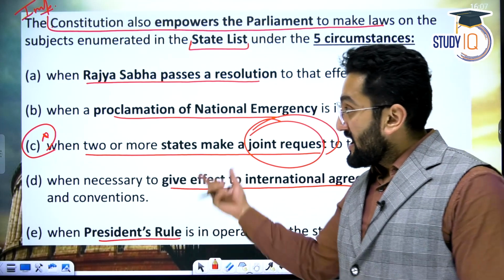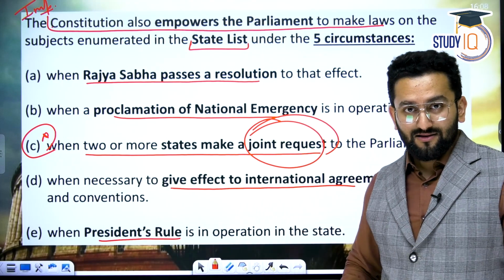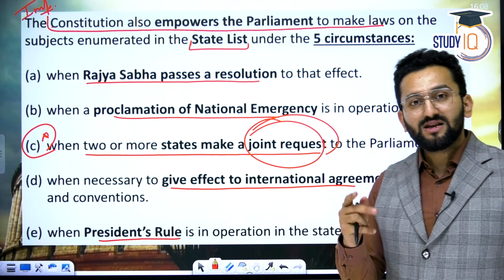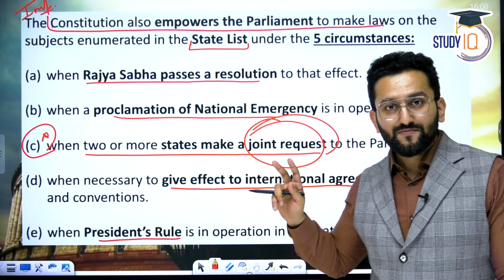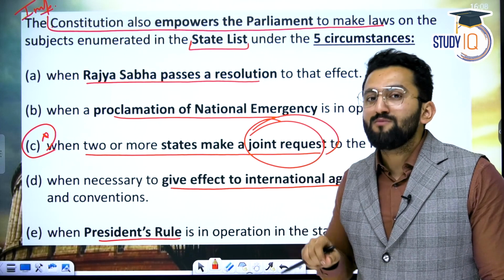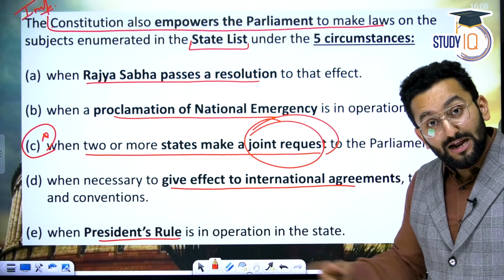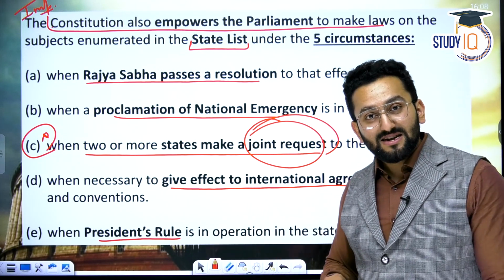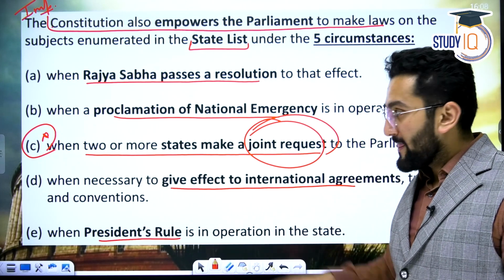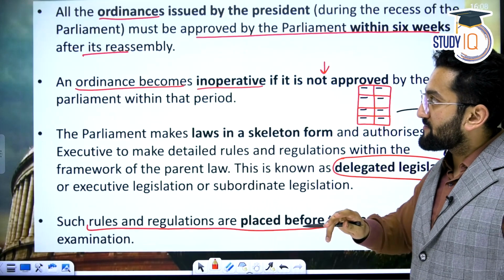But you should know, as per the Constitution, this clause D is there. For international agreements, treaties, conventions, it can happen. Right? So the state list is not immune. Okay? When President's rule is in place, then also Parliament can make law on a matter in the state list. Clear? So these cases should be in your mind. There can be a question.